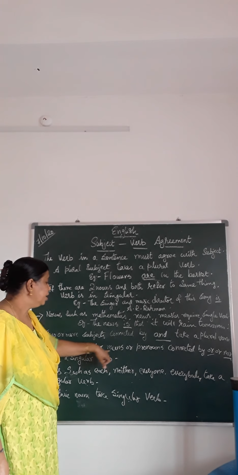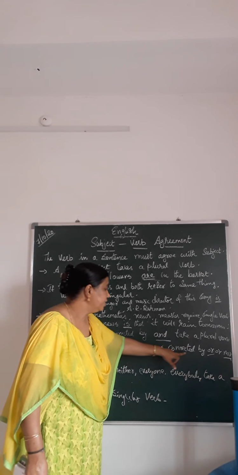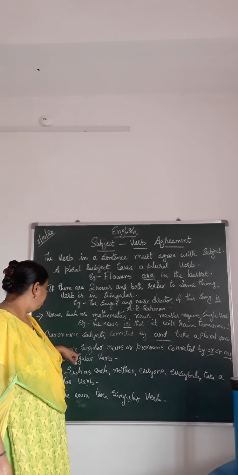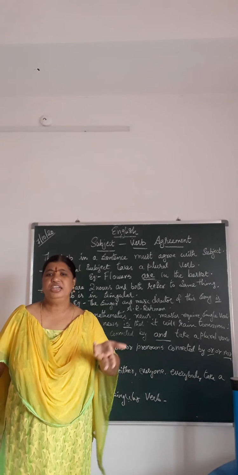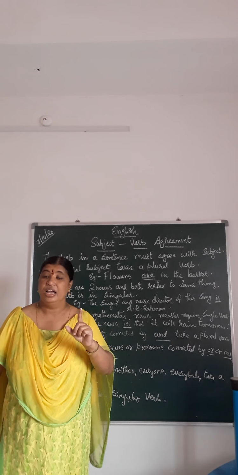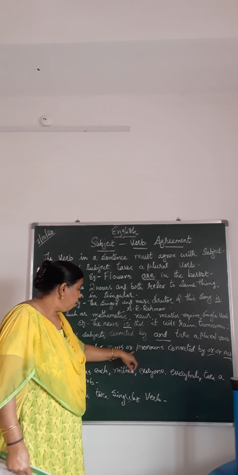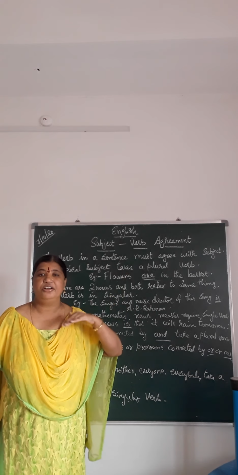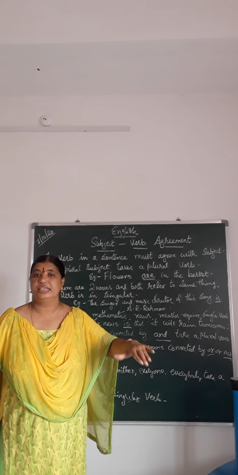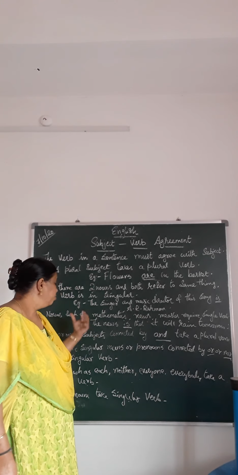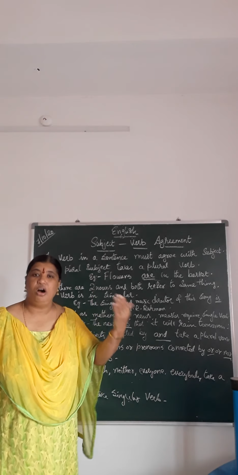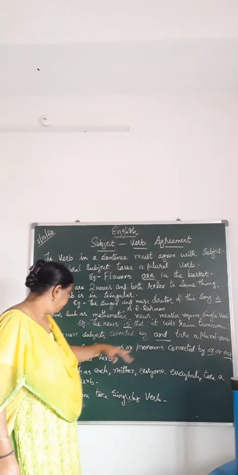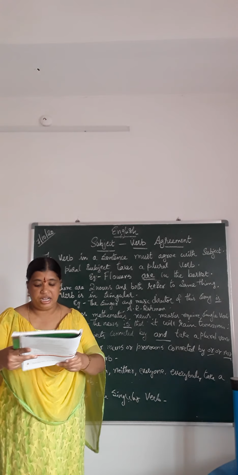Two or more singular nouns or pronouns connected by or, nor take a singular verb. Pronouns means a word which is used instead of a noun. So if there are two or more nouns or pronouns joined by or, nor, then they take a singular verb.